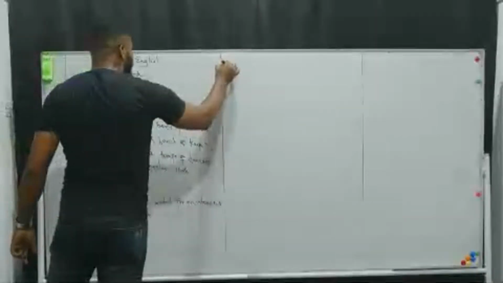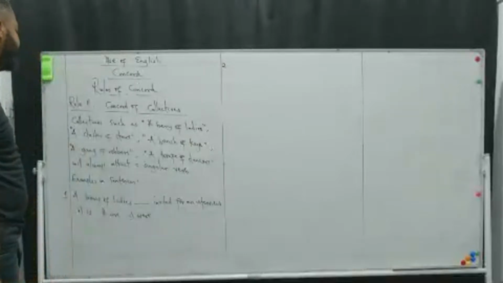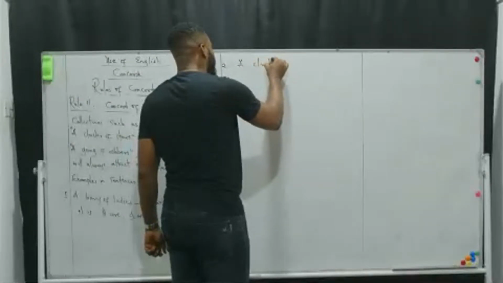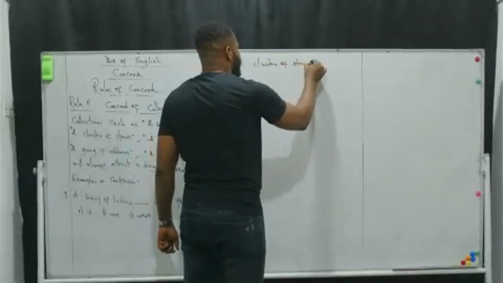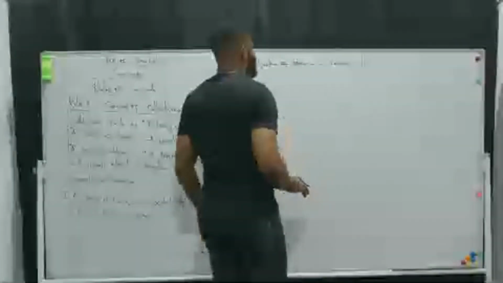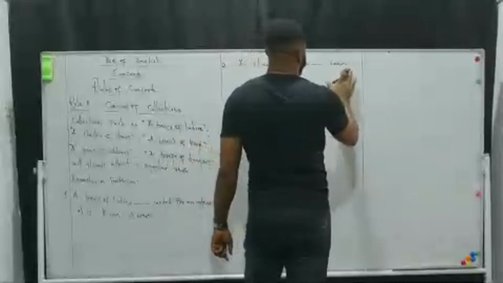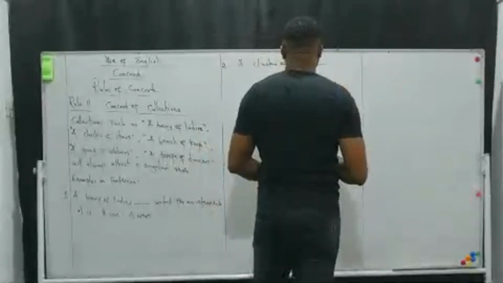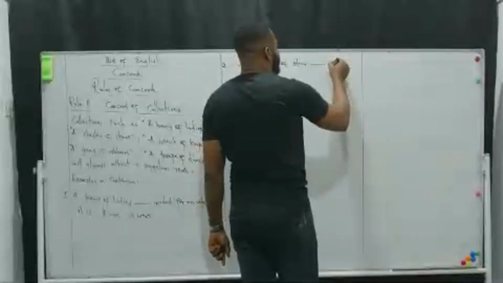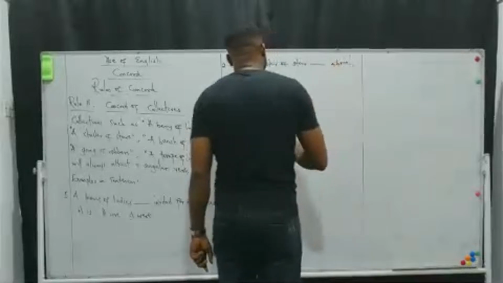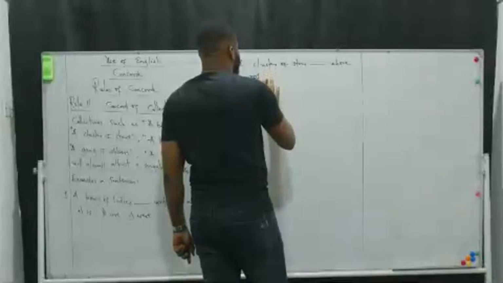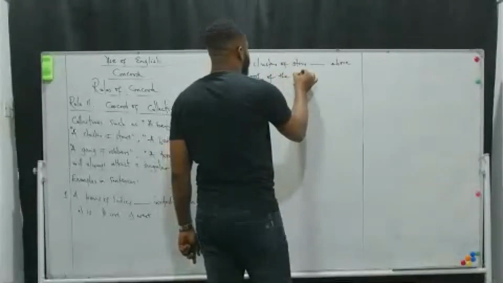Then number two: a cluster of stars dash seen above the roof of the house.